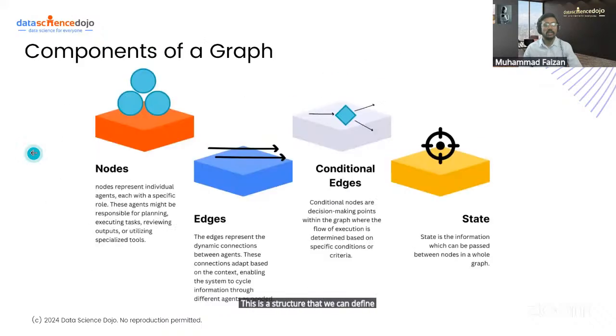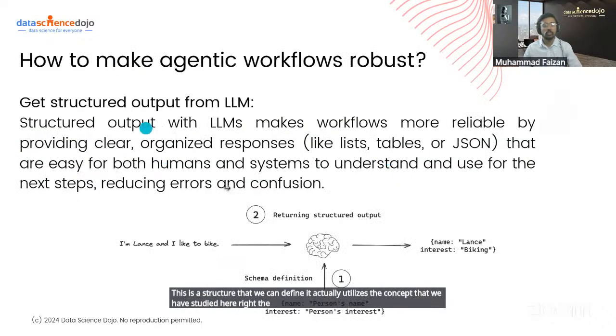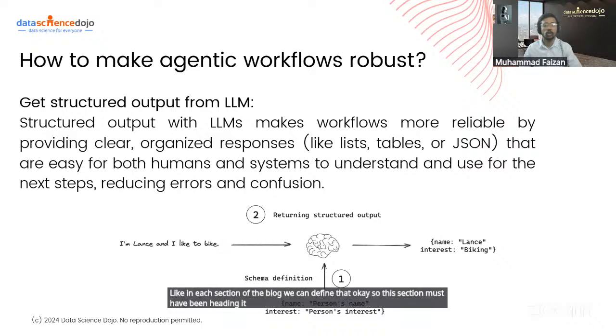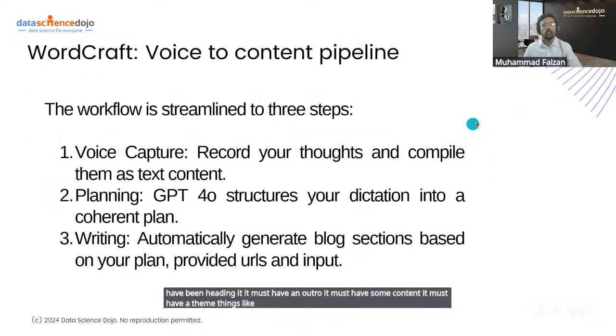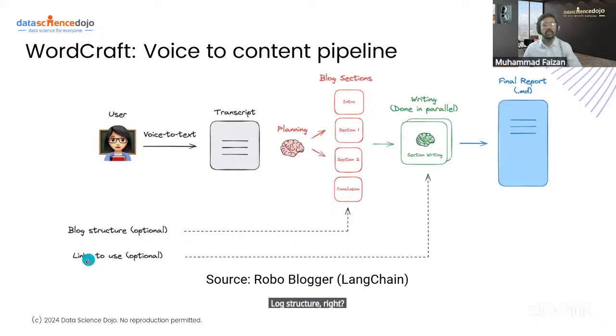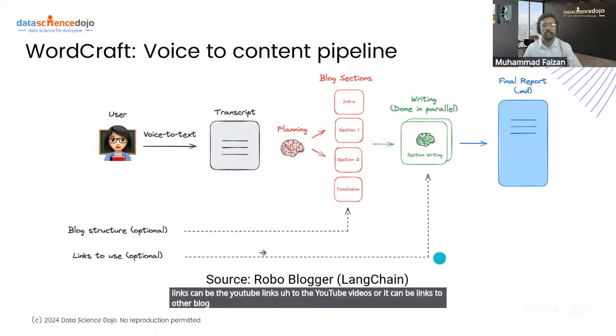It actually utilizes the concept that we have studied here, right? The concept of structured output. Like in each section of the blog, we can define that this section must have a heading, it must have an outro, it must have some content, it must have a theme, things like that. Okay, so we can define sections with their respective blog structure, right? And optionally, we can also give it links, right? The links can be YouTube links to videos, or links to other blogs where we are taking inspiration from, right?